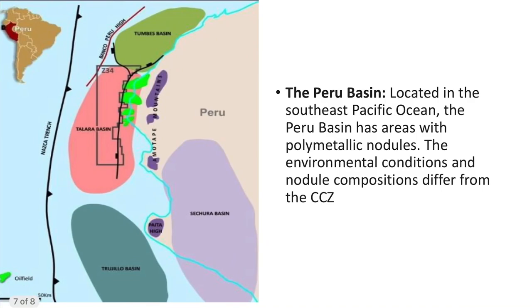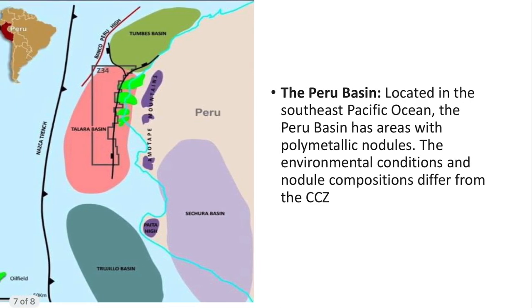Now another important basin rich in polymetallic nodules is the Peru Basin, which is off the coast of Peru, located in the Southeast Pacific Ocean. The Peru Basin has areas with polymetallic nodules, and there are certain environmental concerns, but other regions are much richer than the Peru Basin. So these are the three important issues that I wanted to discuss with you.